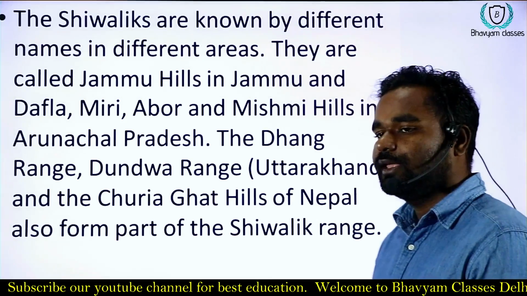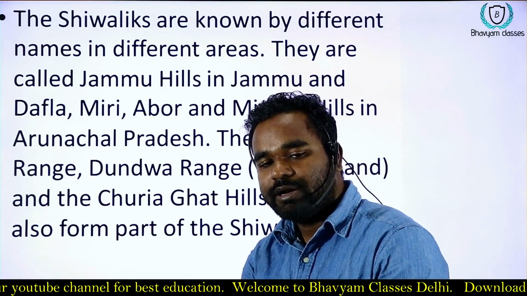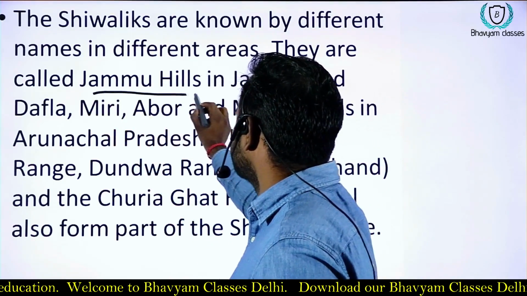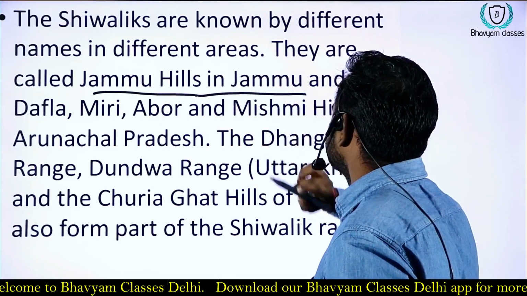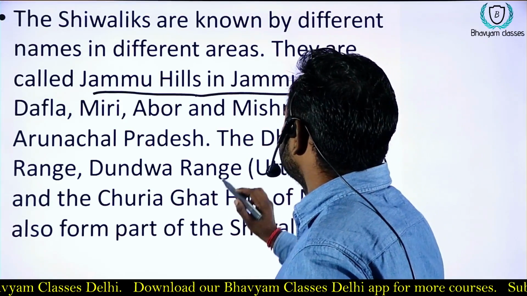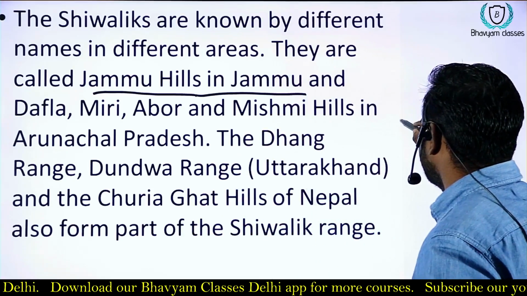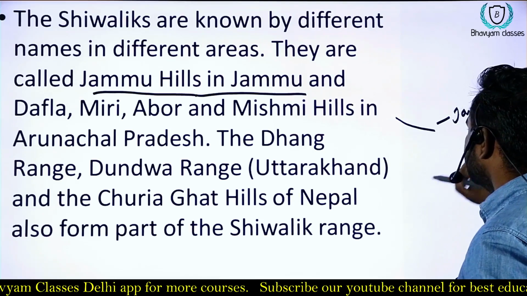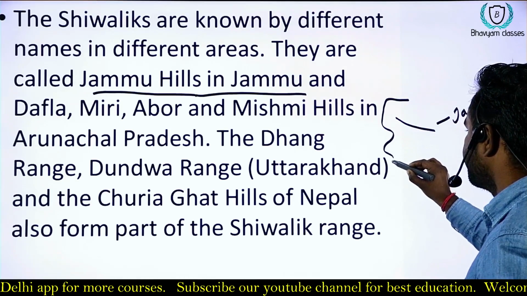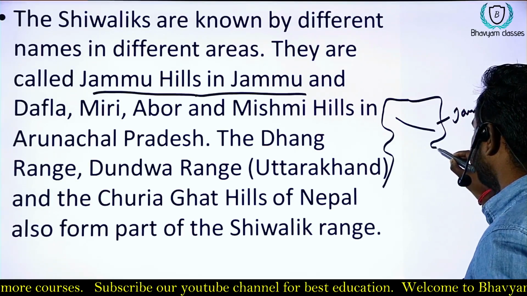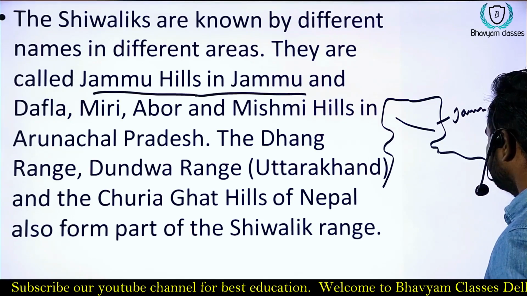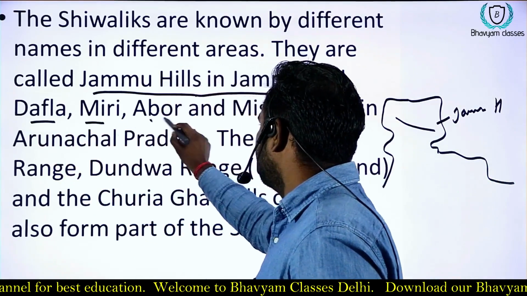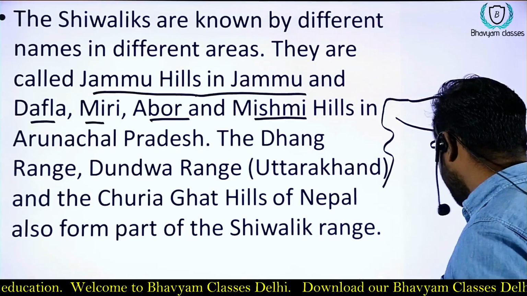Okay, so Shivalik is known by different names in different regions. In Jammu and Kashmir region, the Shivalik is known as Jammu hills. And it is known as Dafla, Miri, Abor and Mishmi as we already discussed.